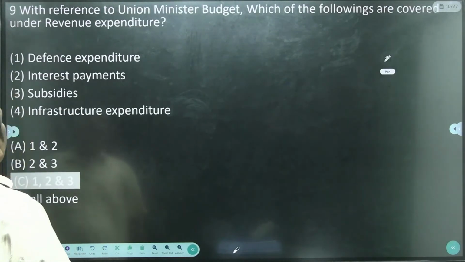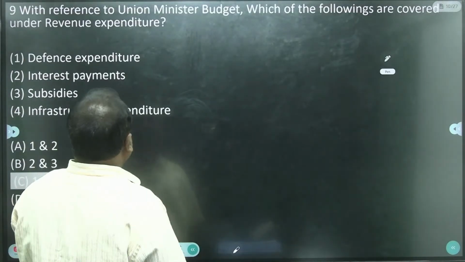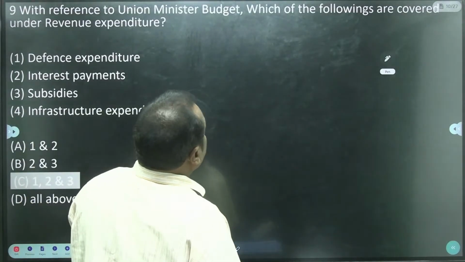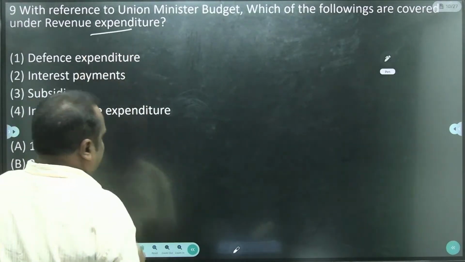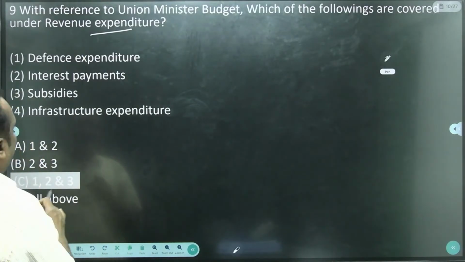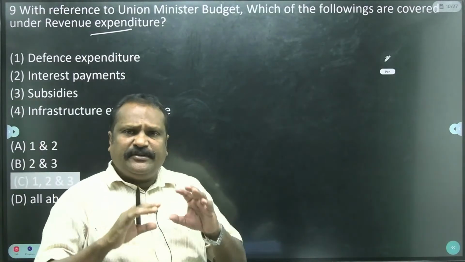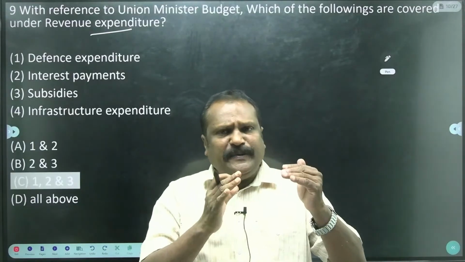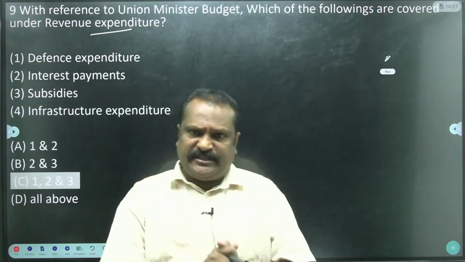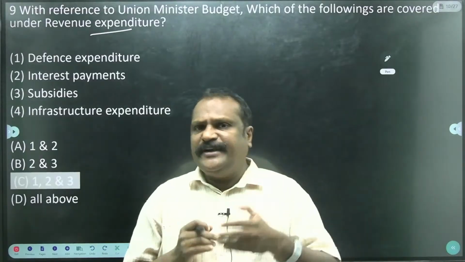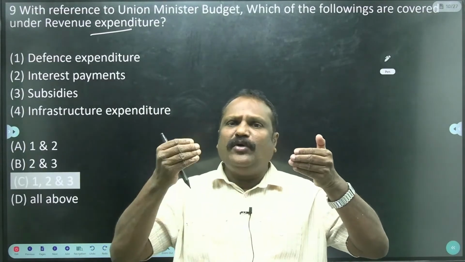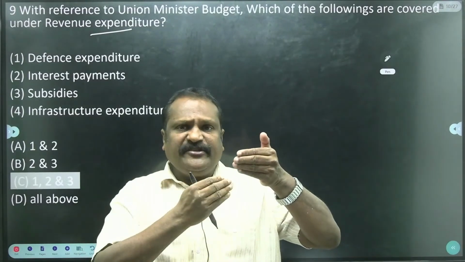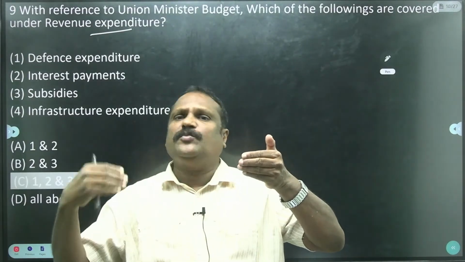Then come to the another one. With reference to the Union Minister budget estimation, which of the following is under the revenue expenditure? See, the government expenditure in relation to the budget estimation. There are two kinds of expenditures: one is revenue expenditure, second one is capital expenditure. Revenue expenditure is unproductive, capital expenditure is productive.